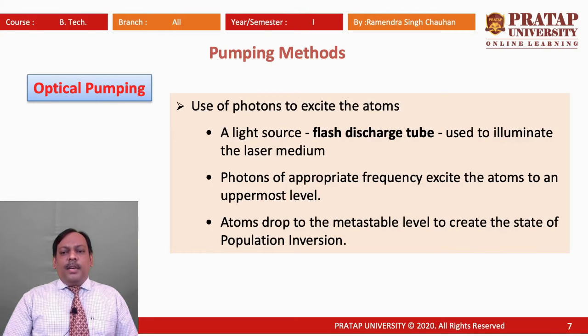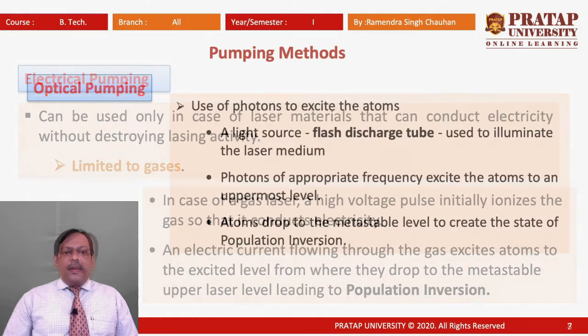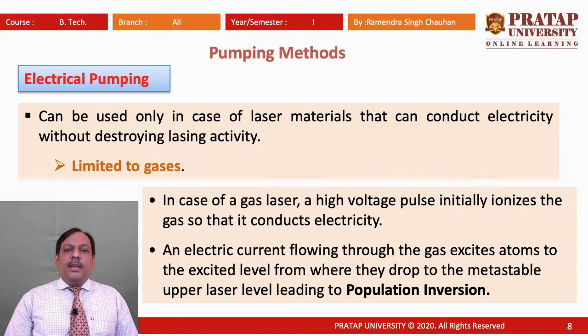Those particles shift to their excited state, and from there they move to the metastable state and population inversion is achieved.